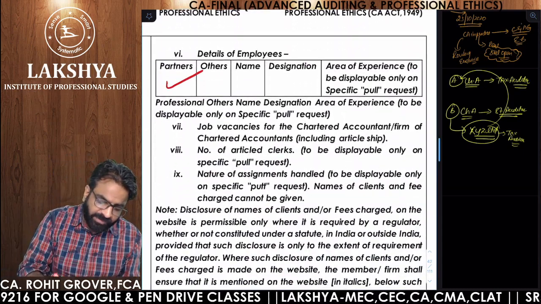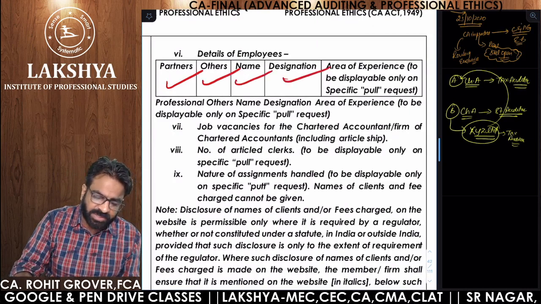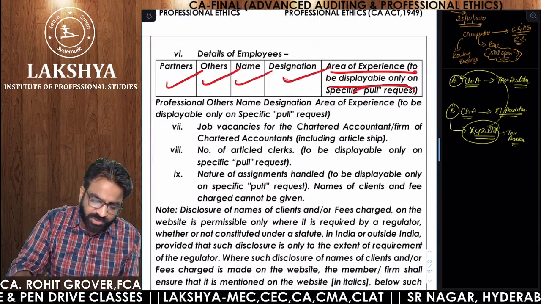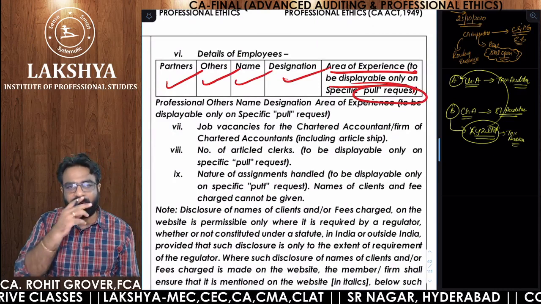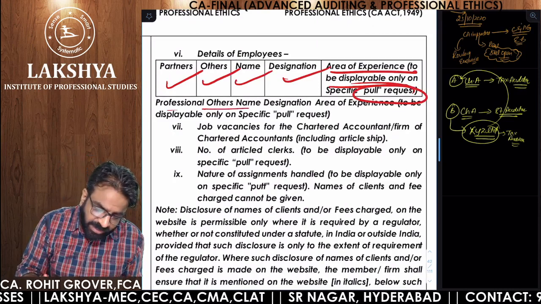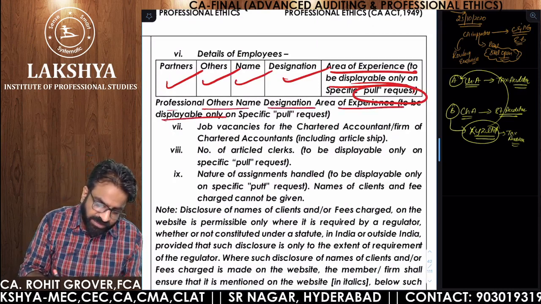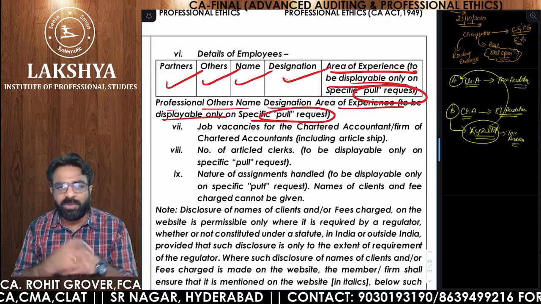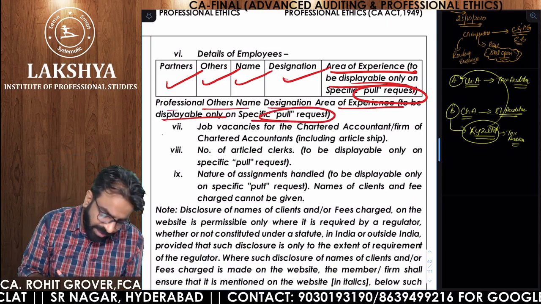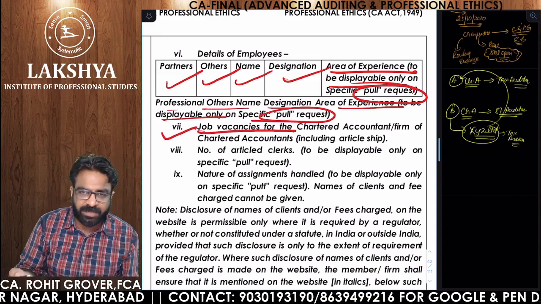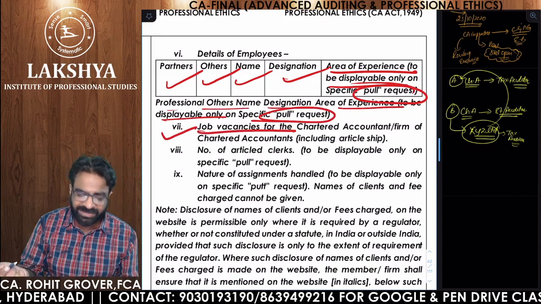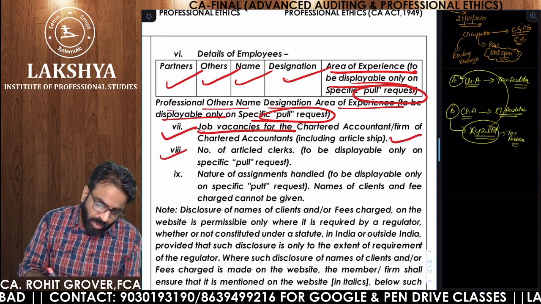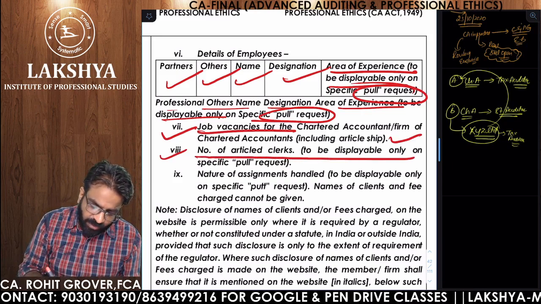So again, name, other details, designation, but their experience of the employees also should be given on which model? Pull model. Professional qualifications, designation, area of experience to be displayed only on pull model. So I told you most of the things should be on pull model. But yes, if you are giving any job vacancies on your website relating to article assistants, that is allowed.